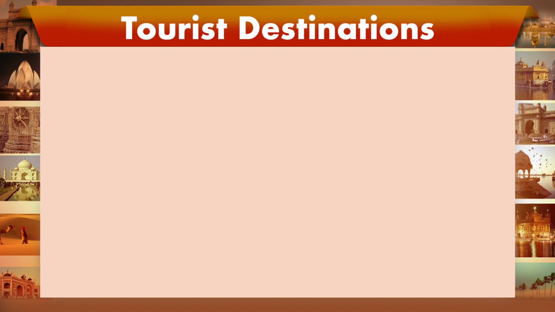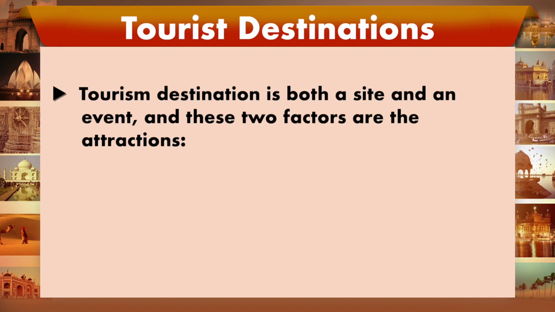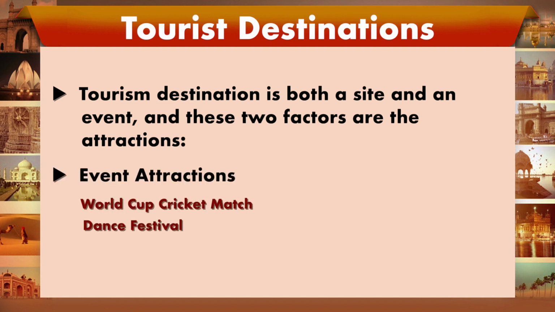So next we will discuss the tourist destinations. A tourism destination is both a site and an event, and these two factors are the attractions. Means either you will go to a site or you will go for an event. For example, event attractions like the World Cup cricket match. Nowadays it is going on in London, so many people are flying over there to see the World Cup. Another example is a famous dance festival, where more and more people will want to go to see the dance.